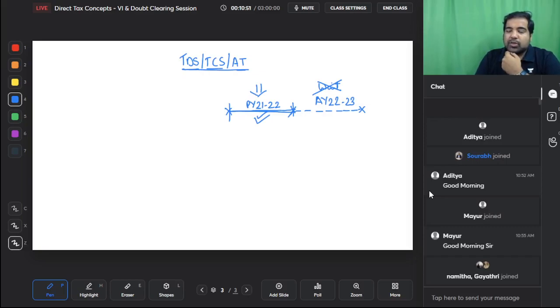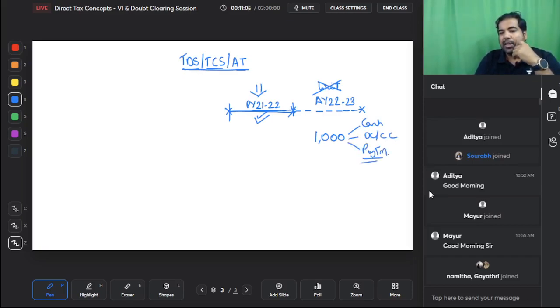Honestly, it's like going to a restaurant and paying your bill. Let's say your restaurant bill is 1000 rupees, and when you're paying it, can you use cash? Yes. Can you use debit cards, credit cards? Yes. Can you use Paytm? Yes, you can use all of that. Same way, it's not different. You're still paying the same restaurant bill. Same way, TDS, TCS, advanced tax are not different taxes. They are the same taxes but paid differently. So it's the same income tax but you're paying them differently, called TDS, TCS or advanced tax.